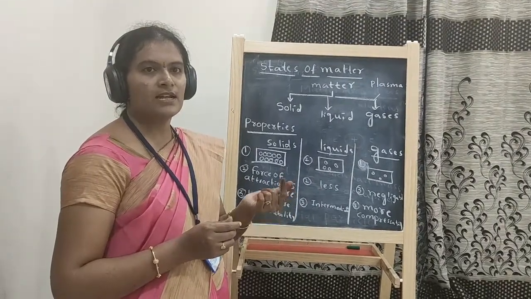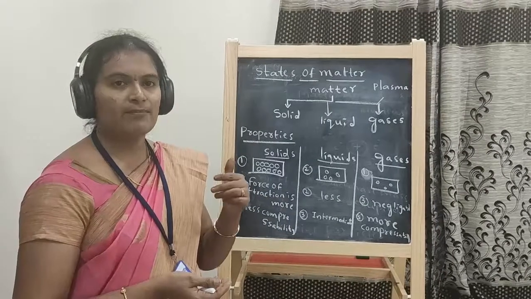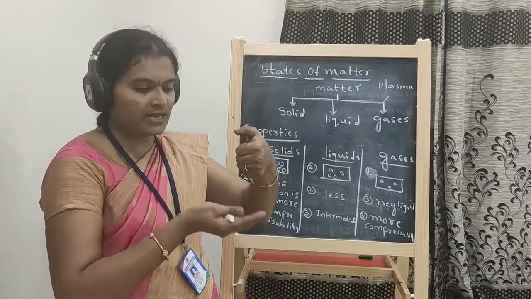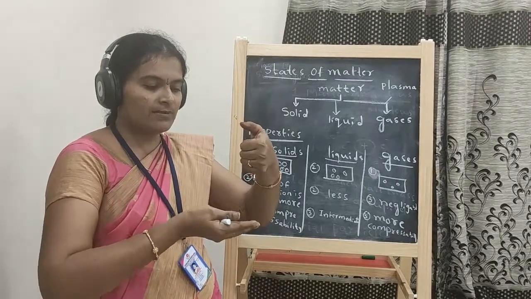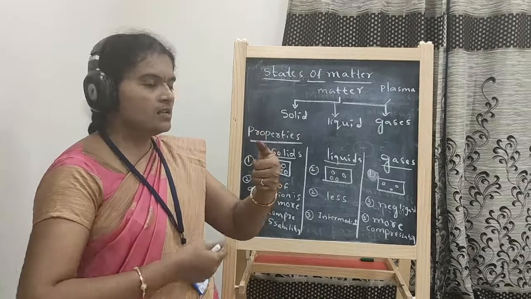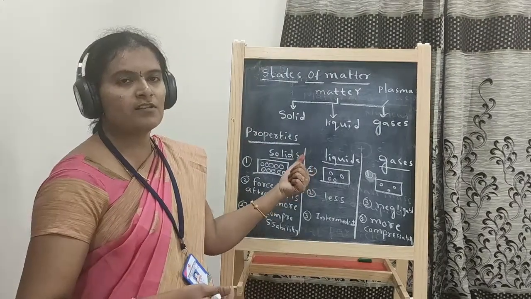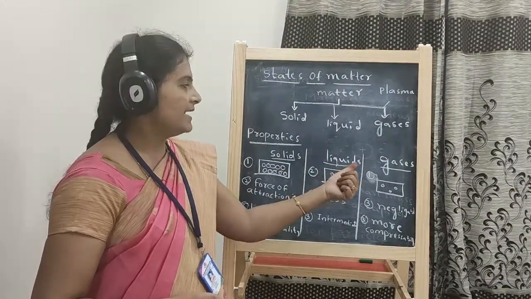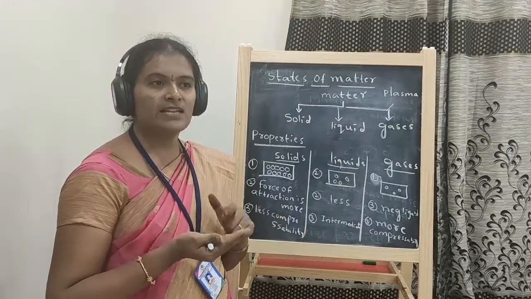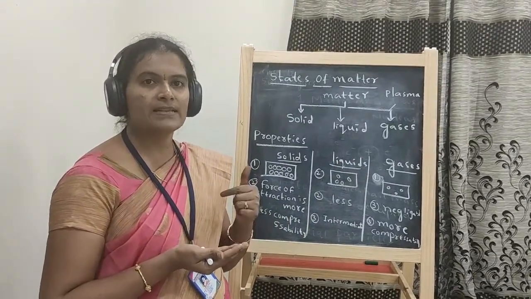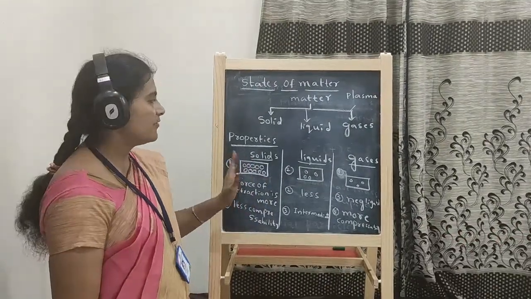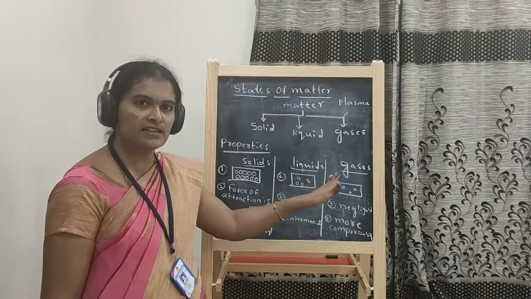If you take natural gas, when we apply some pressure, due to that compression the liquid state is converted to gaseous state and it comes out through the nozzle. So liquids are somehow compressed, and gases' compressibility is more. Take CNG or LPG, compressed natural gas, liquid petrol. So these are the properties of solids, liquids and gases.